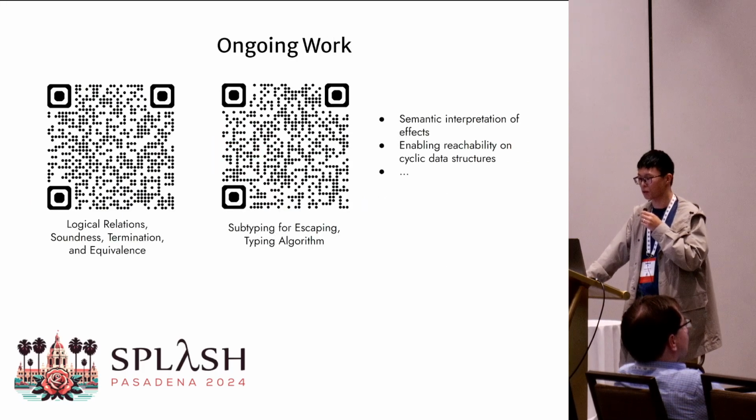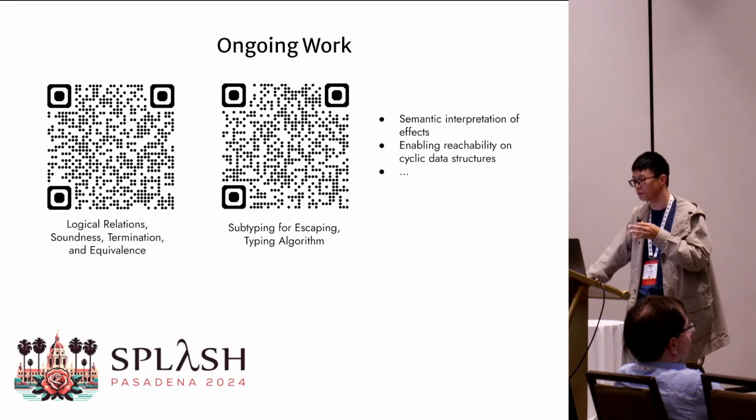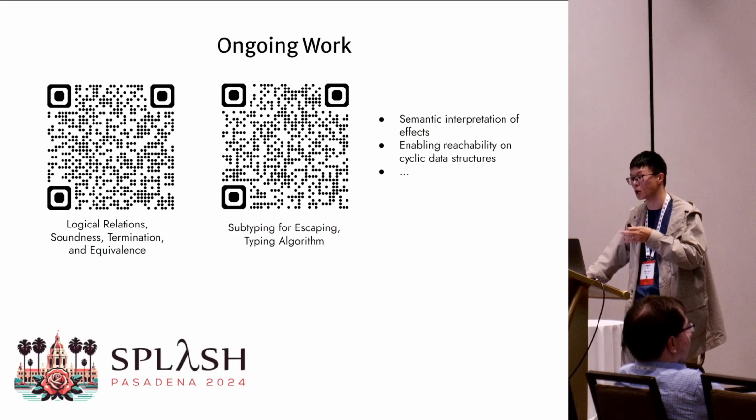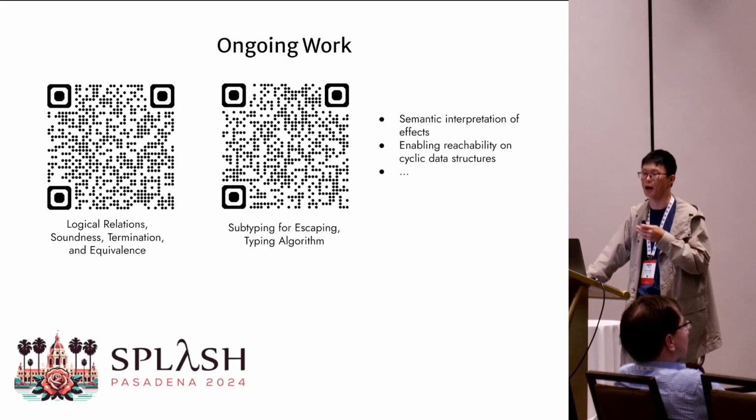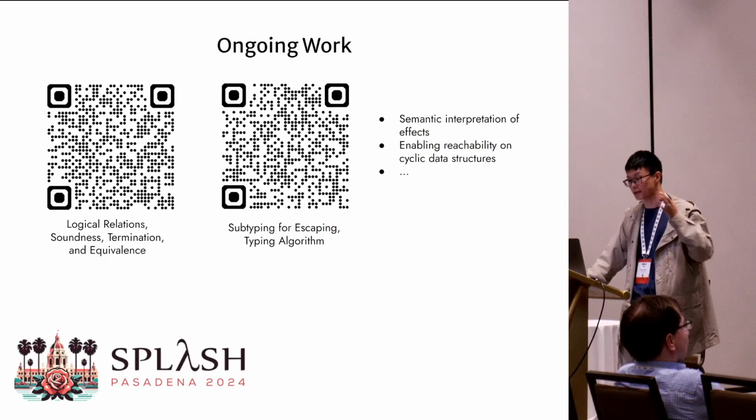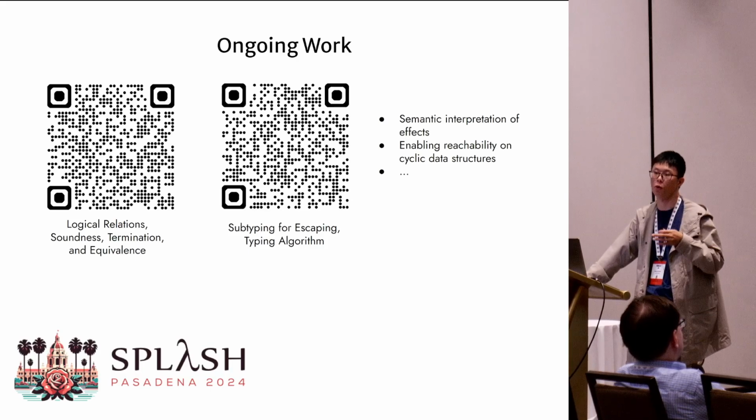There's also a series of ongoing work around reachability types. We have been trying to make alternative proofs in logical relations involving more properties, including termination, effect safety, and program equivalence. We're also investigating our design for subtyping and necessary reference, making our calculi more capable of non-trivial structures and more practical. You can also scan the QR codes on these slides for some of our tech reports and paper drafts.